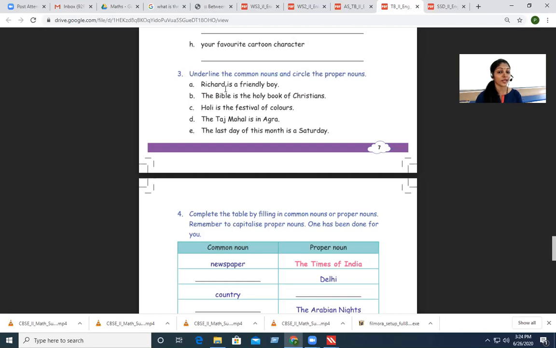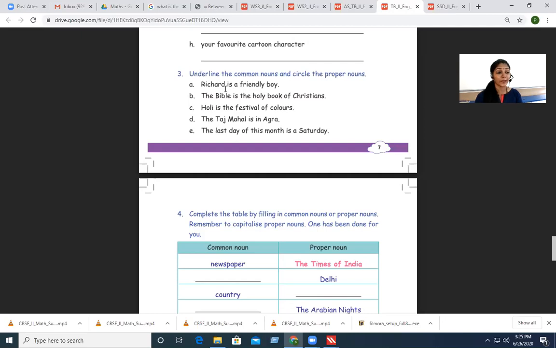Okay, so now let's go to the second one. The Bible is the holy book of Christians. I repeat, the Bible is the holy book of Christians. If you see a proper noun there, circle it. If you see a common noun, underline it. Shall I share the answer now?